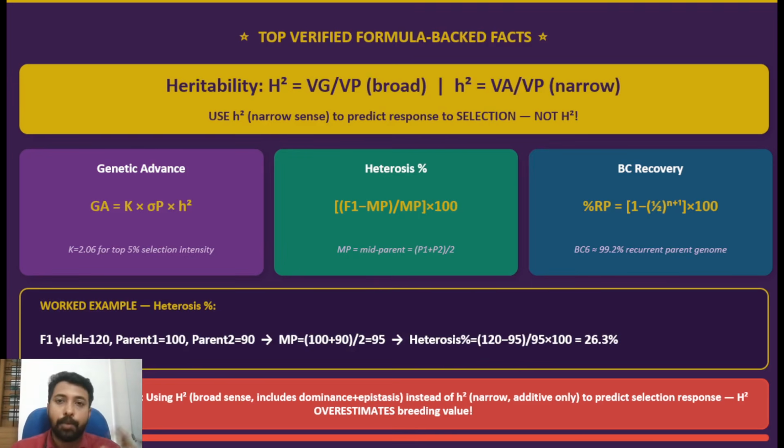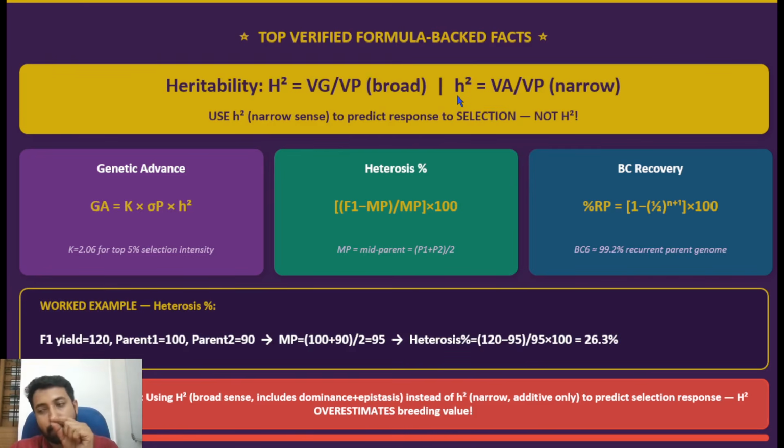Keep that in mind. Then you can ask what is the difference between these two, because the variance at the genotypic level divided by the variance in the phenotype gives you the broad sense heritability, while the additive variance divided by the phenotypic variance gives you the narrow sense heritability. So in breeding, when you select a plant for advancing to the next generation, we check heritability.